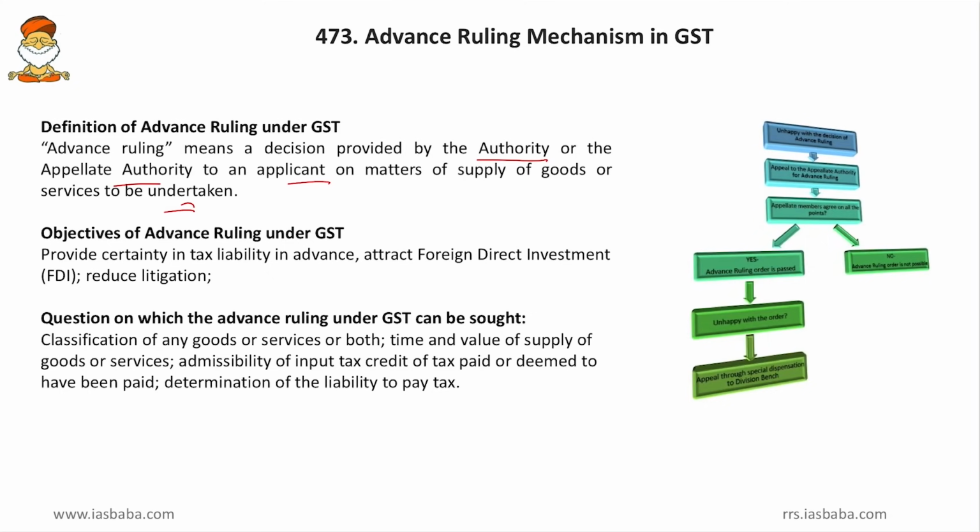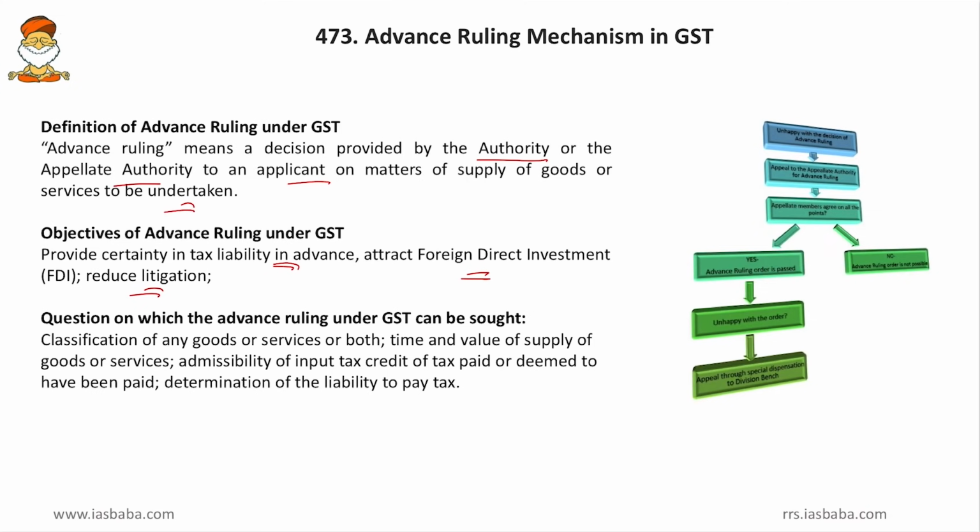Now the objective of the advance ruling mechanism is to provide certainty in tax liability in advance. So before you go to the tax officials and get stuck there, you will have a prior intimation. So with this advance ruling mechanism, you will have the least glitches, least disputes and least conflicts. So your transfer of goods and services will go smoothly. So this smooth transfer of goods and services will attract foreign direct investments. Then ultimately it reduces litigation. Yes, we know that by advance ruling, you are avoiding those litigations which have to be tried and prosecuted and taken up after the crime is committed or after the mistake has been committed.